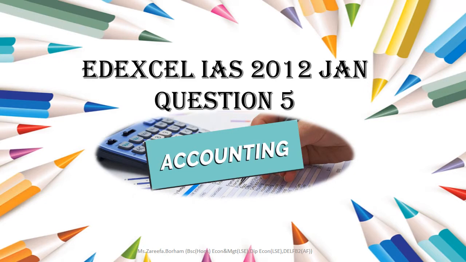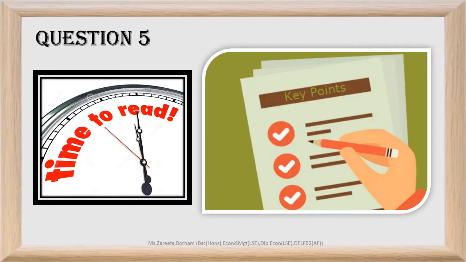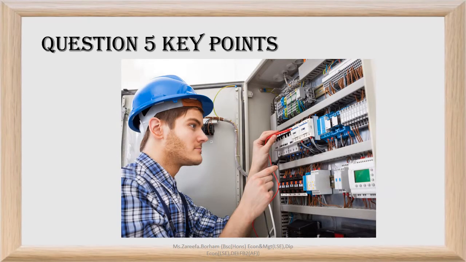Welcome to the discussion of 2012 Untitled paper discussion question 5. This question is based on the lesson of job costing. Now take some time to read through the question and identify the key points. The key points that can be gathered in this question include the fact that Raman is an electrician. All information on his costs and how much he will be charging his customers have been clearly mentioned in the question.